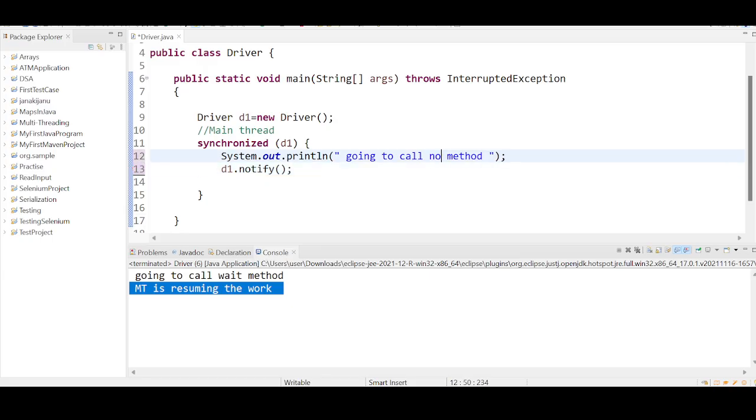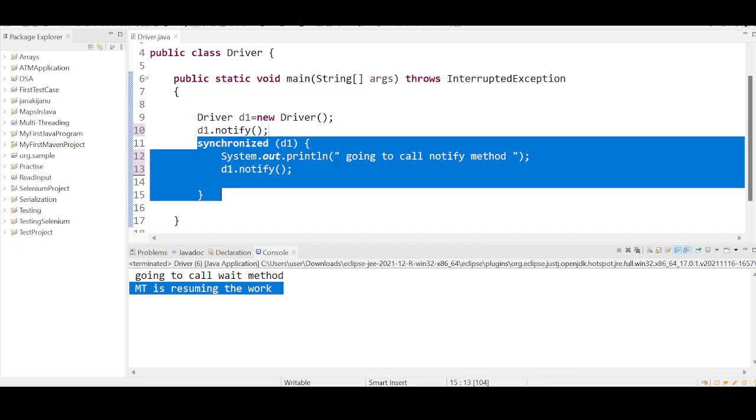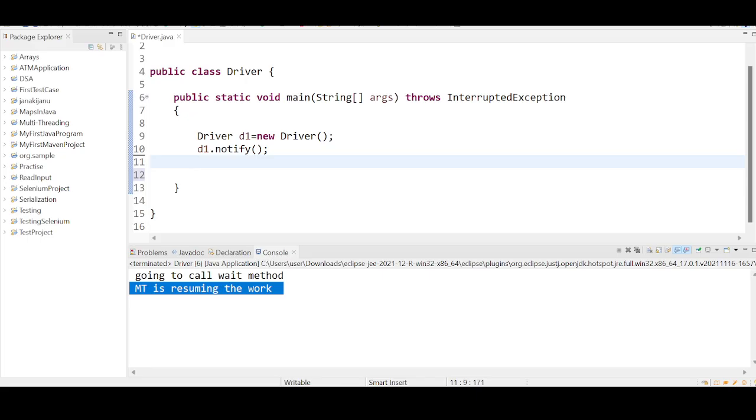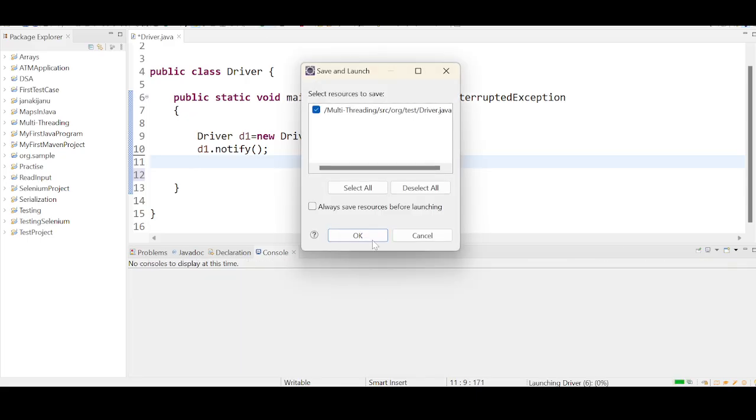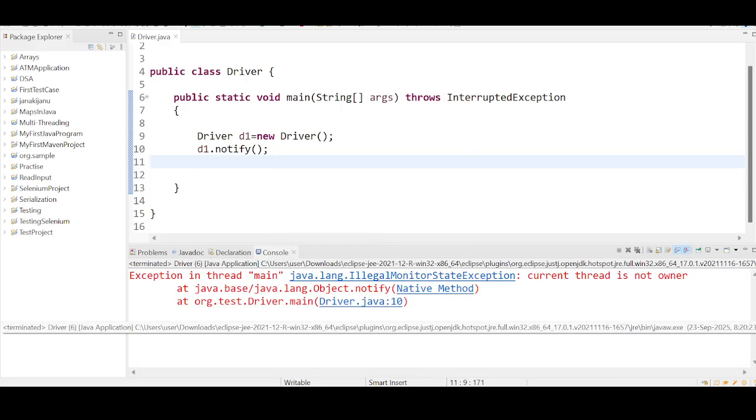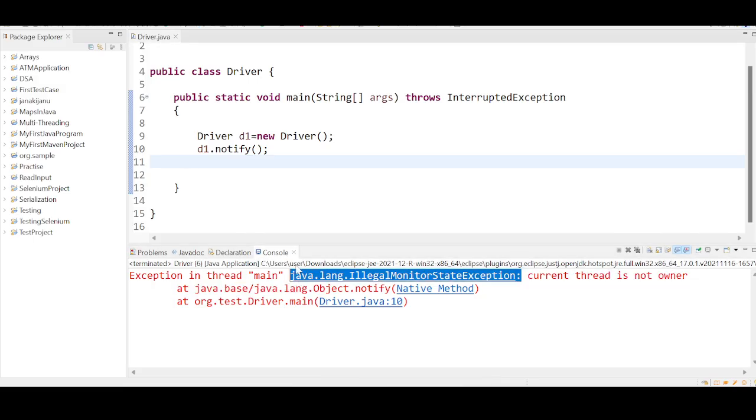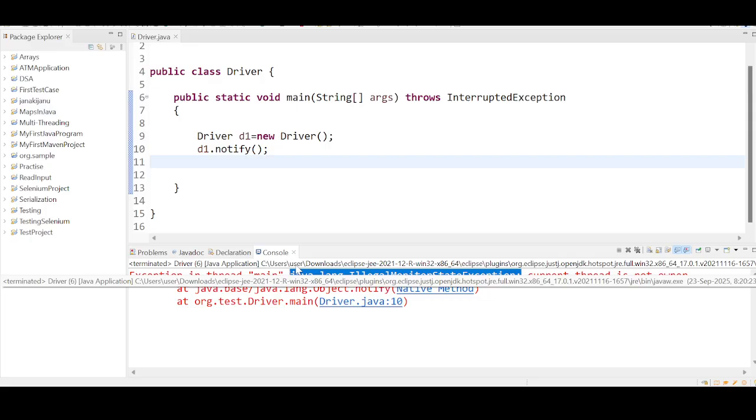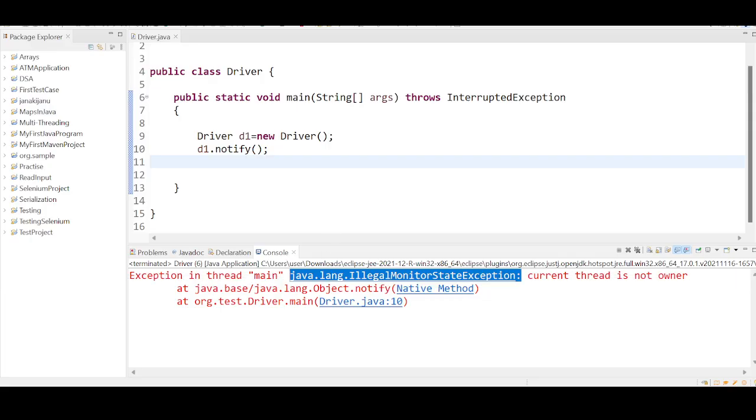notify method is used in which area? First tell me. Synchronized or non-synchronized area? Synchronized area, no issues. But if I start using the notify method in the non-synchronized area, what exception do we get? Illegal monitor state exception, right? Able to follow? So both the wait method and the notify method should be used only in the synchronized area.